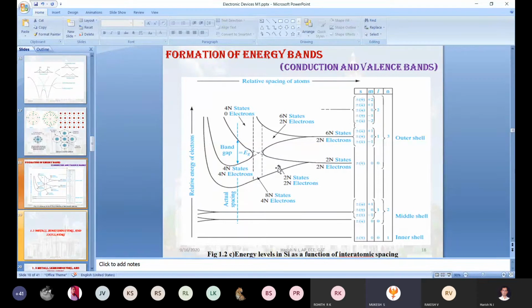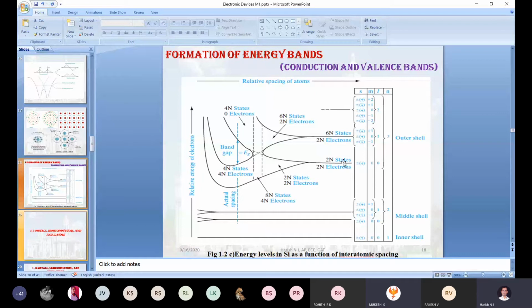Check it out once again. This line is your 3s and this line is your 3p. Correct? In 3s, the maximum number of electrons it can accommodate is only 2, right? As per your electronic configuration, 3s2, only 2 electrons can be accommodated. For n atoms, there are 2n states. Out of 2n states, 2n electrons are filled for silicon. Did you get this point?